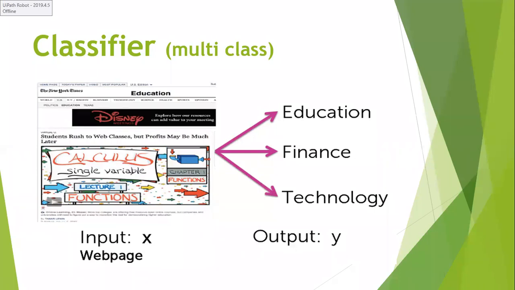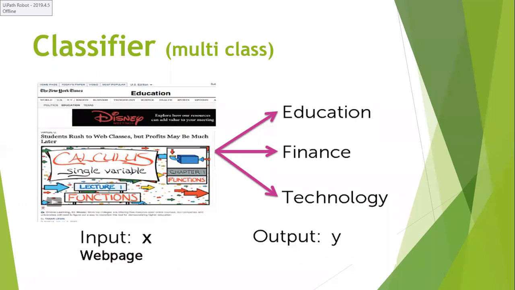What I want to do is classify. If I take 100 web documents, I want to classify all these 100 web documents. Some of them may belong to education, some to finance, some to technology, some to entertainment, some to sports.